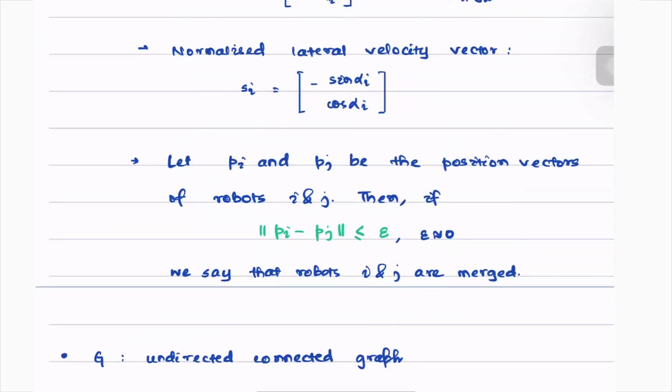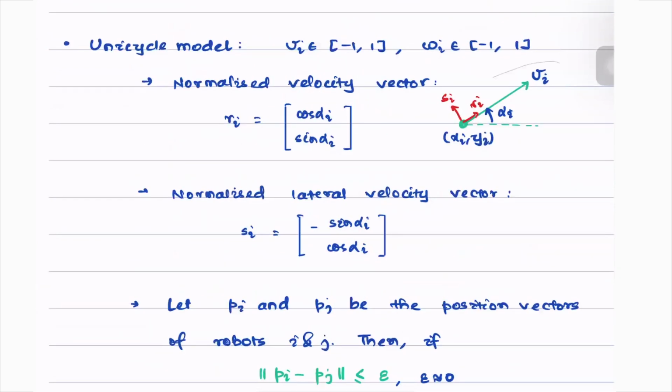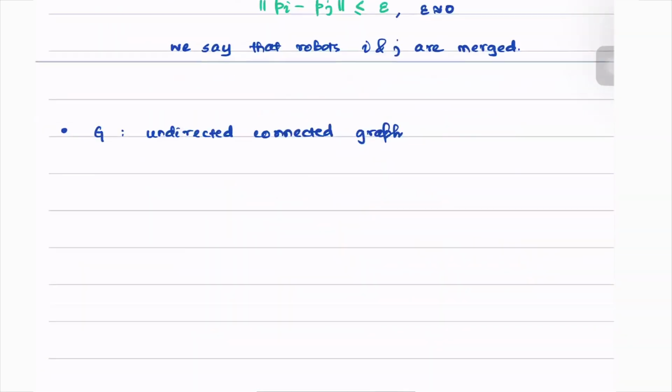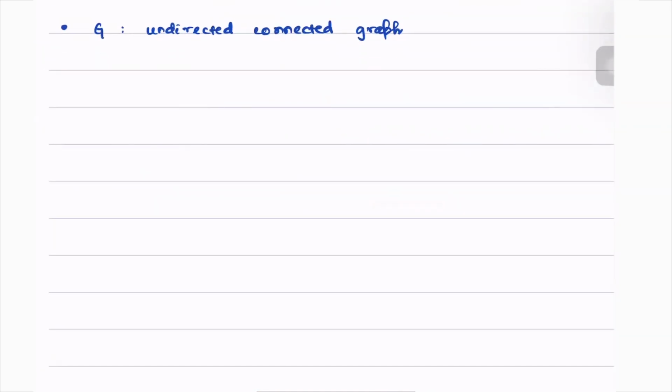Again, we can borrow the figure from here and use it later in this part. We see that G is connected. Further, we define a few angles. We define an angle phi ji. What is that angle?